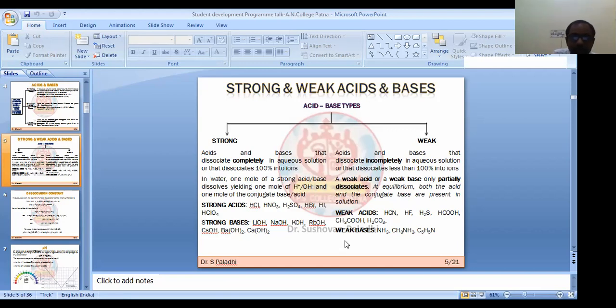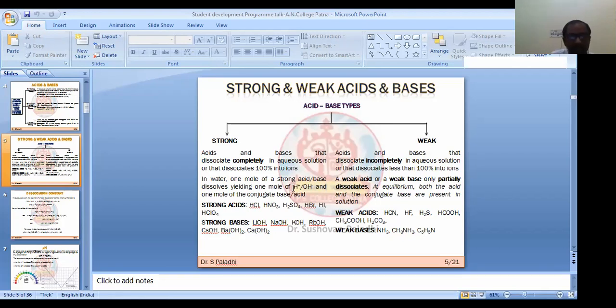So basically we will talk about aqueous solution. The strong acid actually means the acid which will completely dissociate. So if it dissociates 100%, that means if we take 100 mole of substance, we should get 100 mole of H plus.